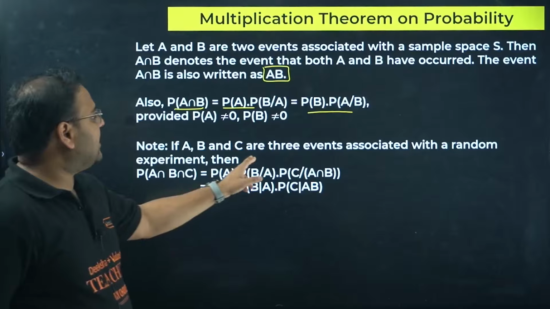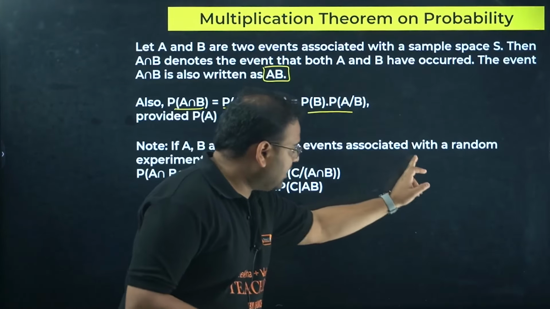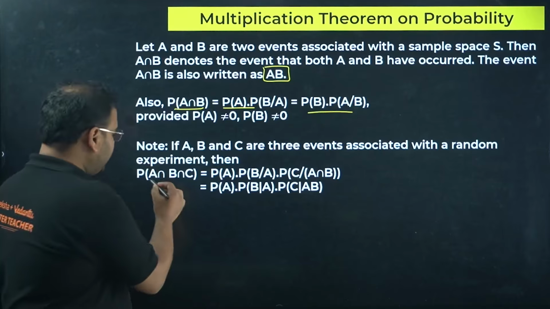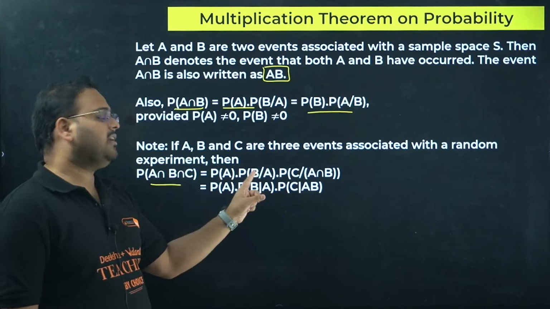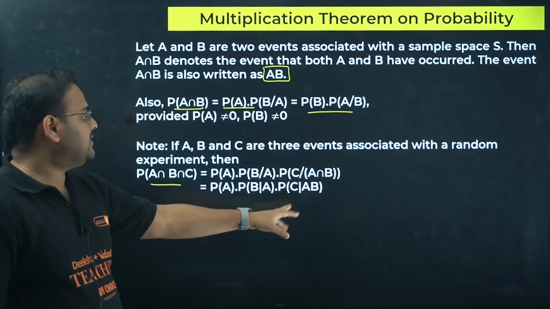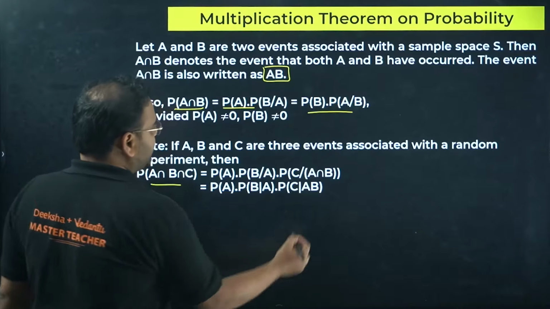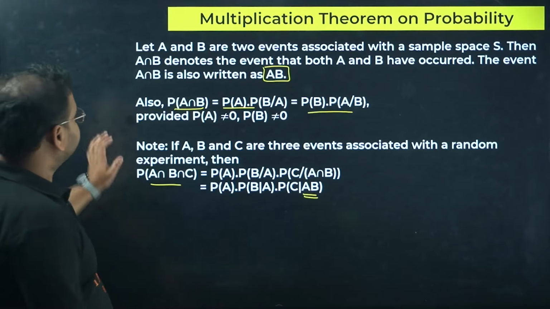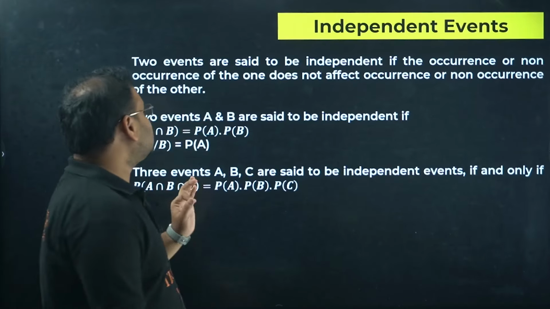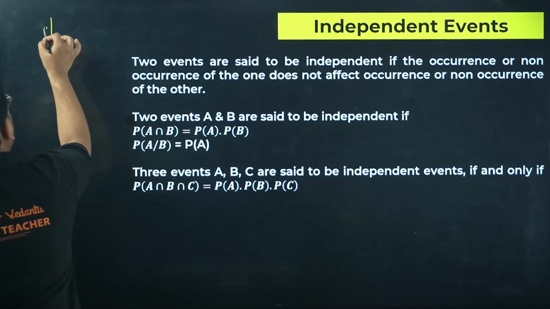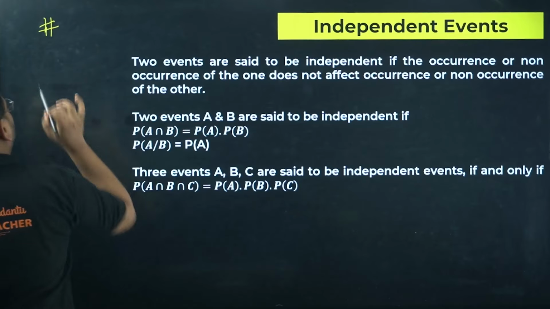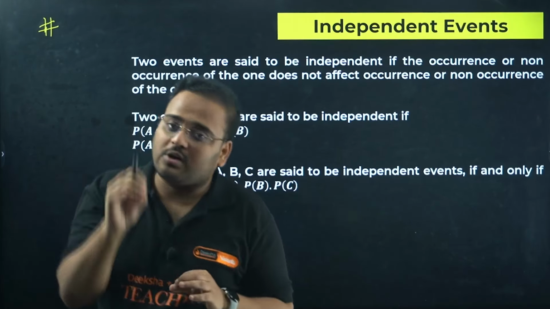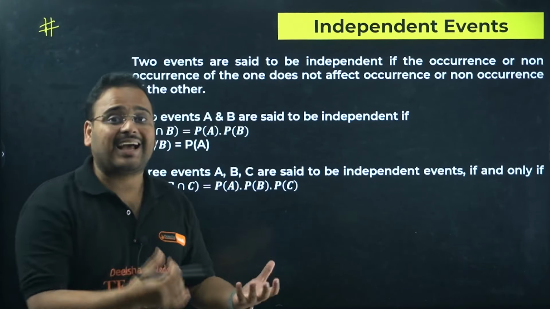And if A, B, C are 3 events associated with the same random experiment, then for 3 events you write this as P of A into P of B given A into P of C given AB. Now, this is where another very important concept comes in, from where the questions will come, because right now my point is not just to teach you the concepts, but the questions can actually appear.